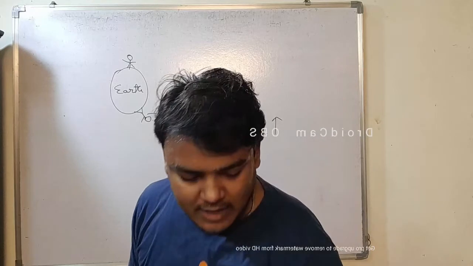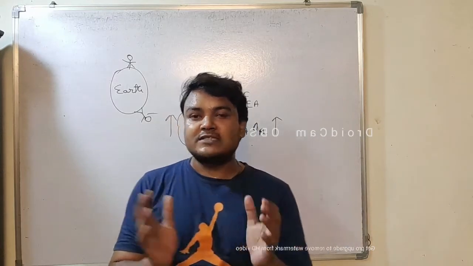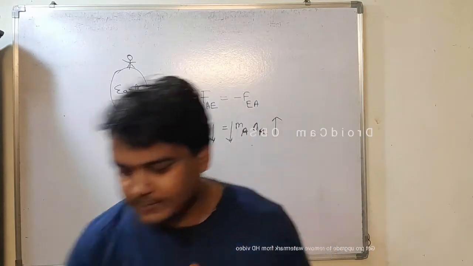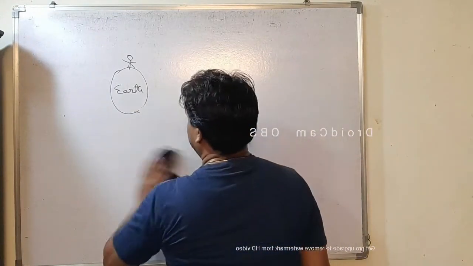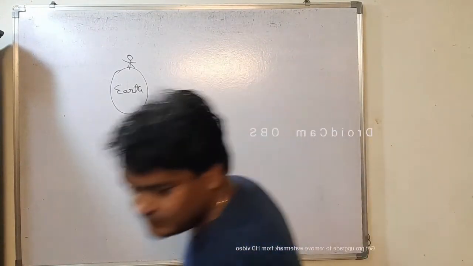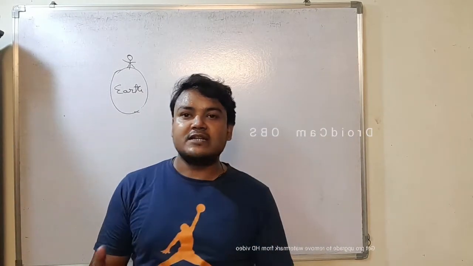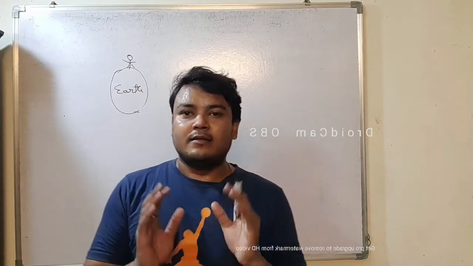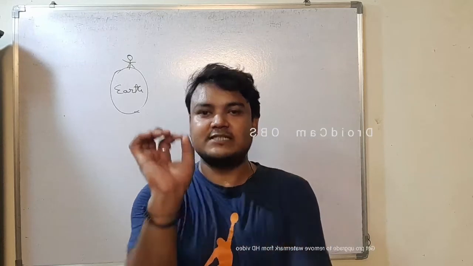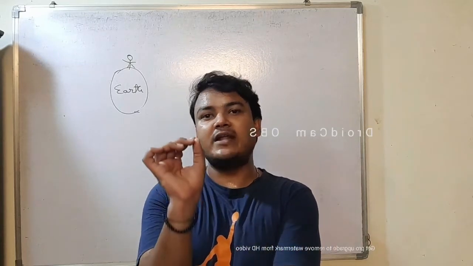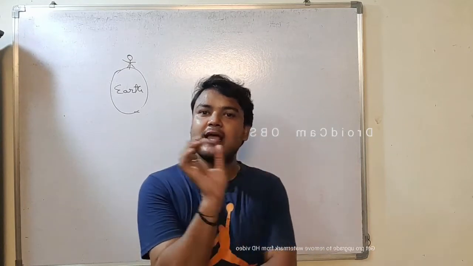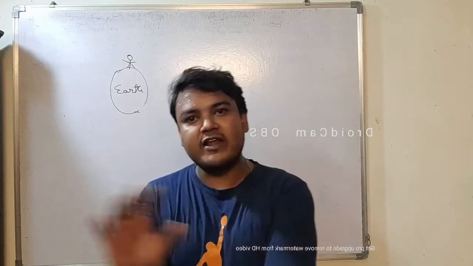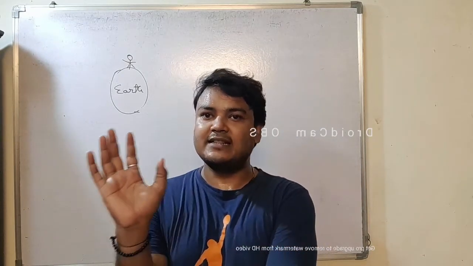Okay, now we come to the universal law of gravitation. Let's see what this law states. In the universal law of gravitation, the first thing is that it is not only applicable between heavy masses, it is always applicable between all the masses present in the universe.